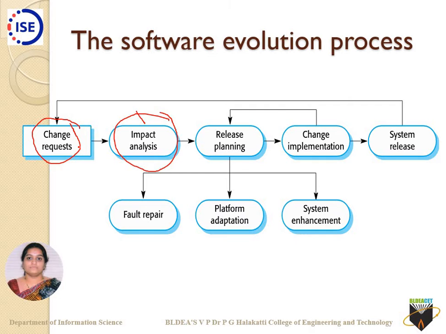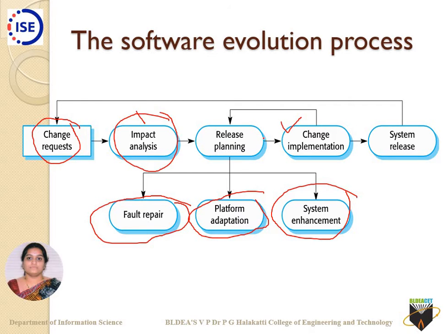Then after I look at the analysis of the changes that are addressed, I release a particular plan for that. When I release the plan, what are the things which are concentrated there? One is fault repair, either it can be platform adaptation, or system enhancement. Okay, these are the three issues. Keeping them into consideration, I release a plan. After I release a plan, I change the implementation.